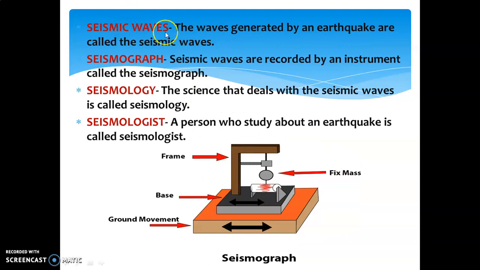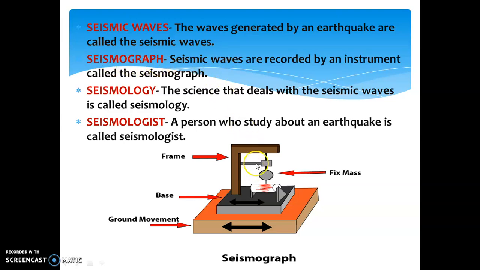What are seismic waves? At the time of an earthquake, the waves that are generated are called seismic waves. There are three types of seismic waves: primary waves, secondary waves, and long waves. So, the waves generated by an earthquake are called seismic waves. We'll learn about seismic waves in the next slide.